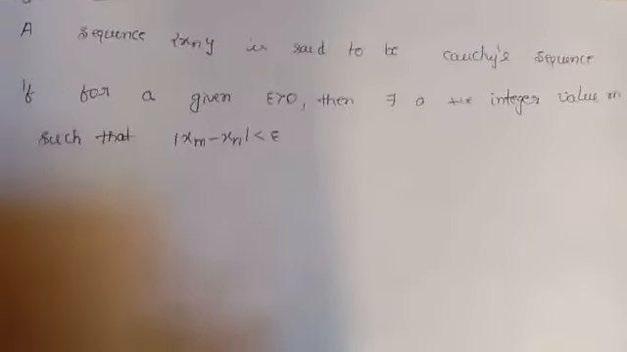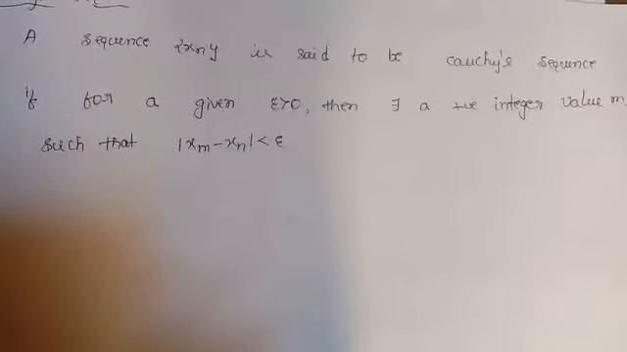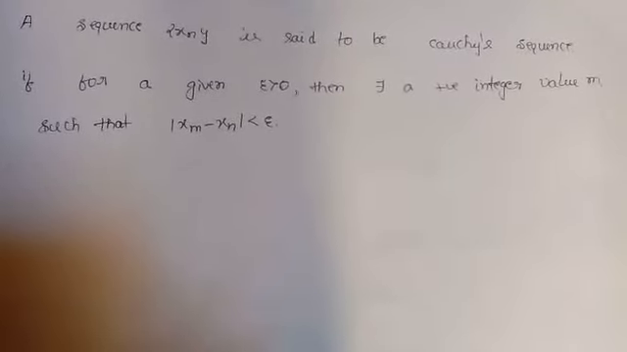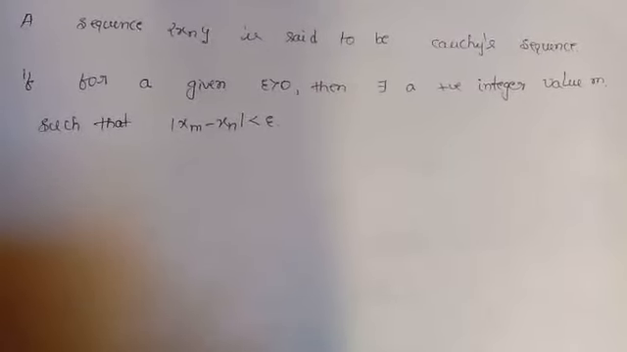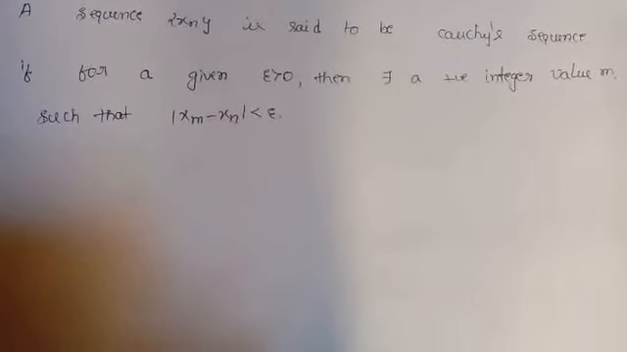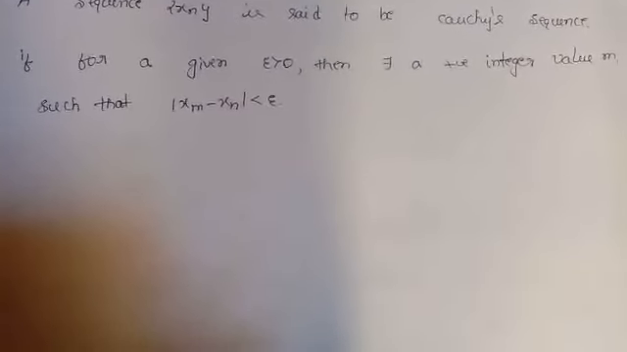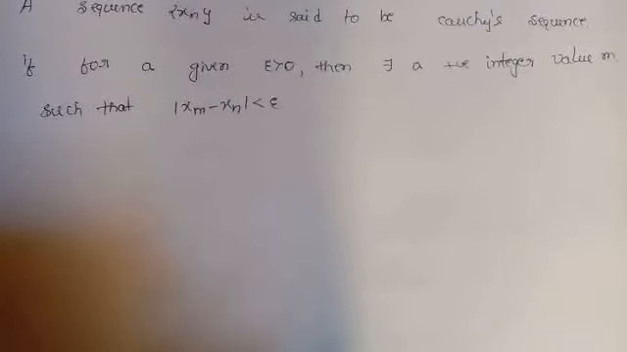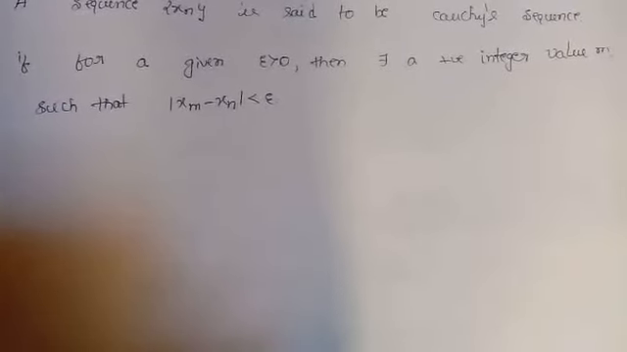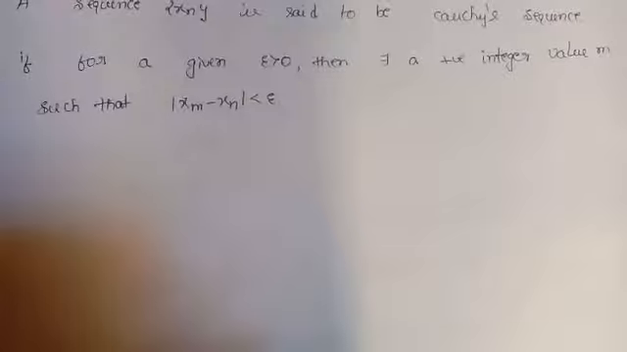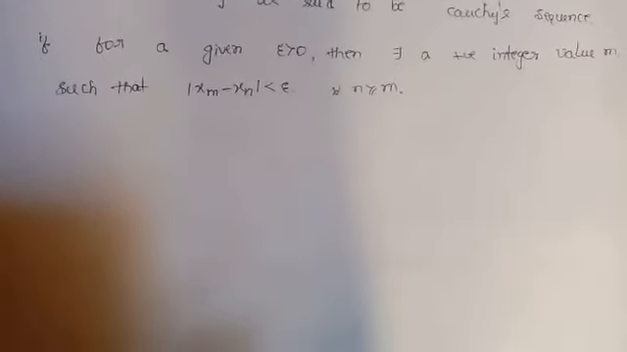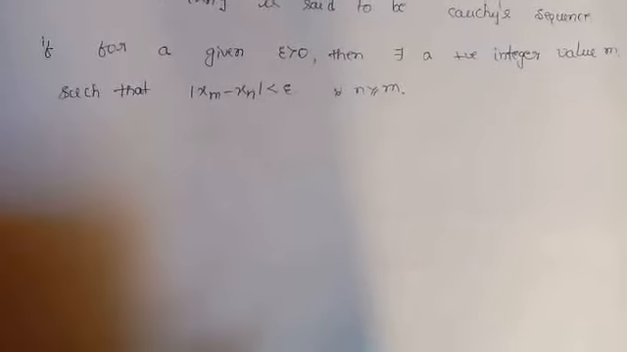Here, in this definition, a sequence xn is said to be Cauchy's sequence if for a given epsilon greater than 0, then there exists a positive integer value m. Here, the epsilon value corresponds to a positive integer value m, and the difference between xm and xn is less than epsilon for all n greater than or equal to m. That epsilon value is greater than 0, that should be a positive number.